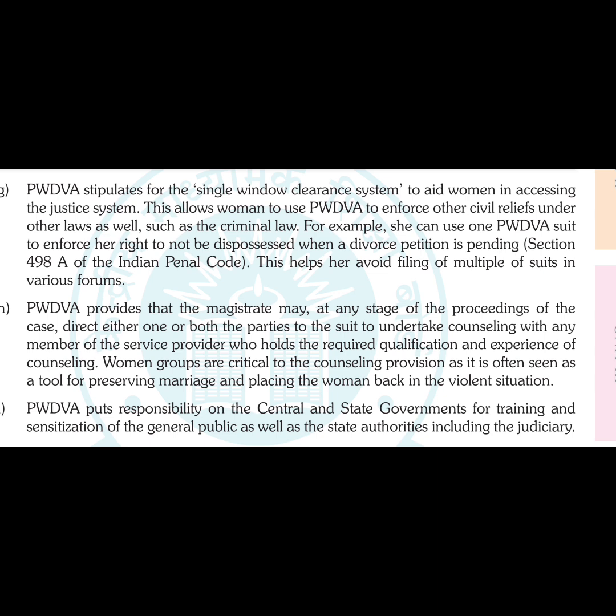Dispossessed means that she should not be removed from the matrimonial house where she is living, till the time the suit is pending in the court. So she can also file for not to be dispossessed from the house in which she is living at the time, maybe her paternal home or matrimonial home whatsoever, since parents may be angry that she has filed for a divorce petition, so they may outcast her from the house.